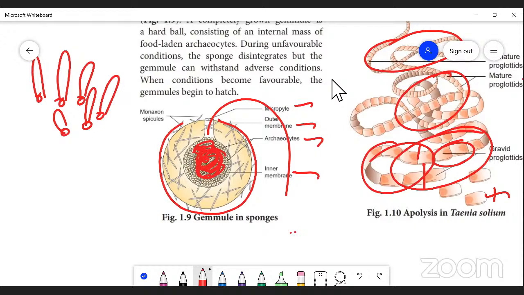Restorative means several body parts can develop. For example, starfish. Another example, wall lizard. Starfish are marine organisms; due to the movement of water they dash on rock surfaces, and any damaged part of the arms develops again. Same like the wall lizard, a cut part of the wall lizard regenerates again. That comes in the category of restorative. So children, I come to the conclusion of the lesson. Refer to the textbook, study well. Any doubt, ask.